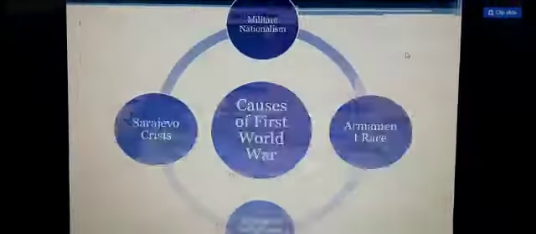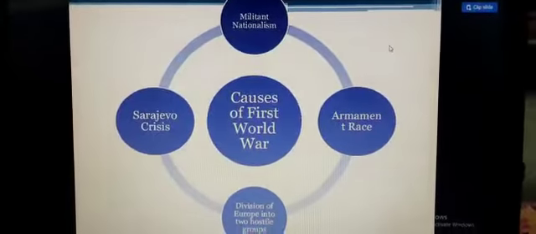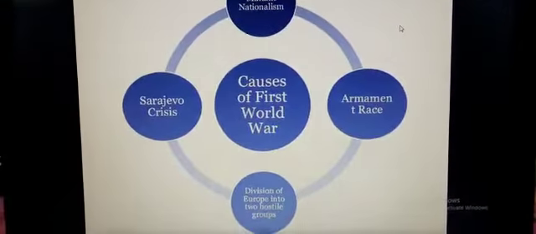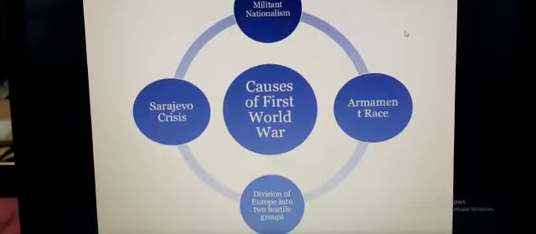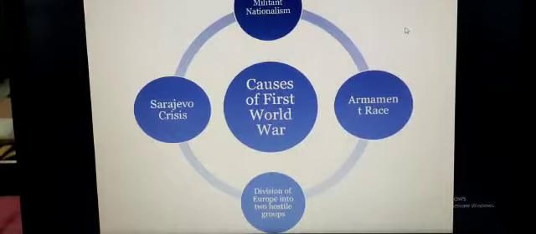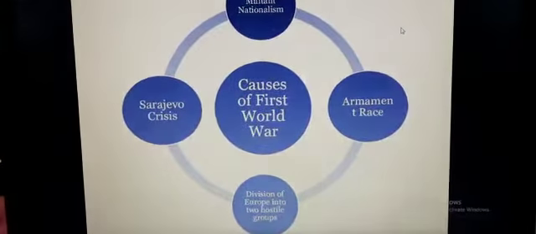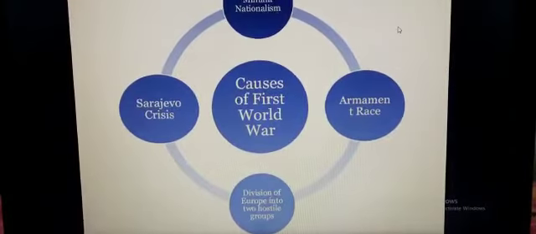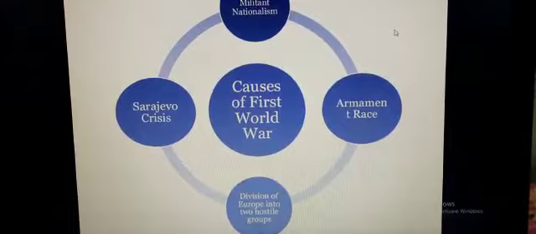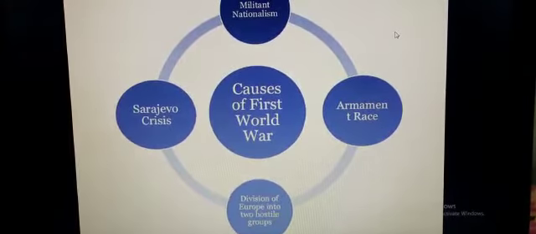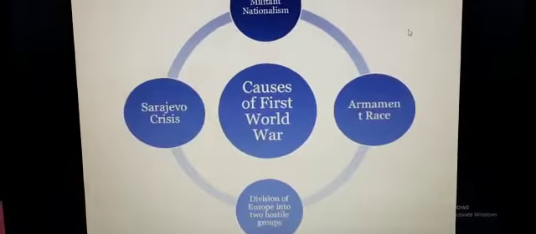Children, here are the causes of the World War. What were the major causes that led to the World War? First is militant nationalism, then the armament race. Race means who will have more arms. Then the division of Europe into two hostile groups, and the Sarajevo crisis, which is the most important one. So, children, these are the four major causes that led to the World War.